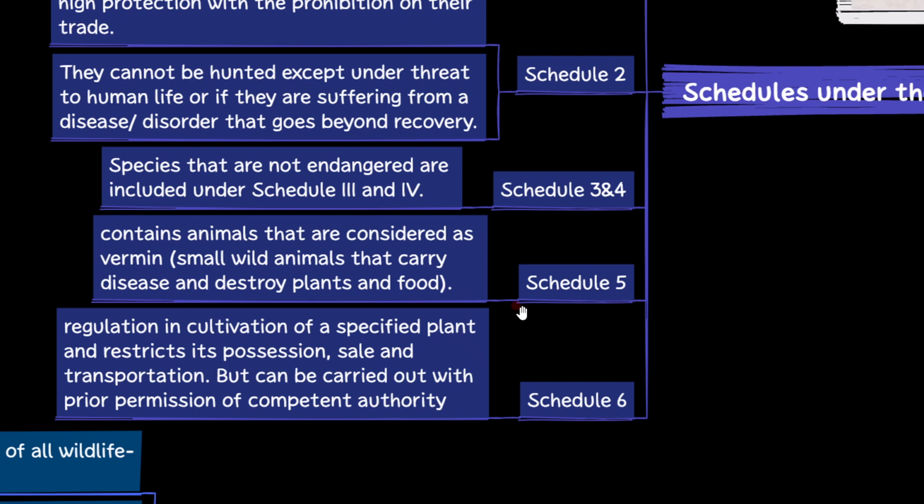But the exception is it can be carried out with prior permission from the competent authority. So ఇక్కడ in a nutshell రివైజ్ చేస్తే షెడ్యూల్ 1, 2, 3 and 4 are talking about the wildlife species, whereas schedule 5 is talking about the small wild animals that are vermin, and schedule 6 is talking about the plant species.